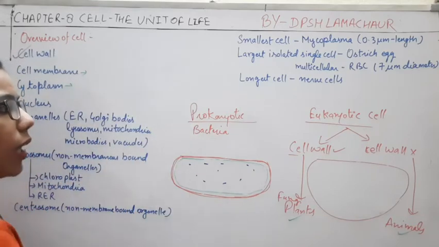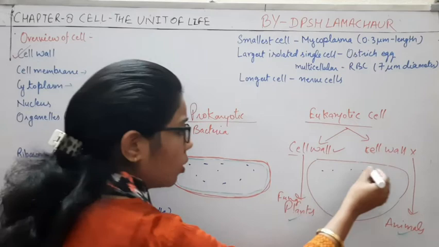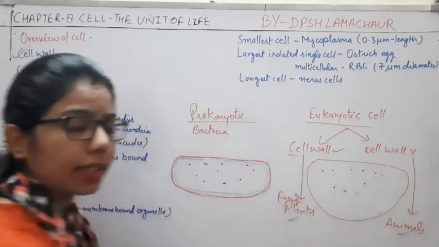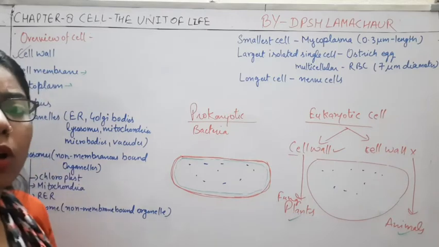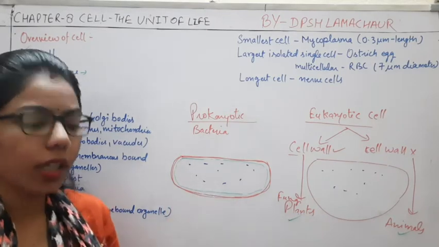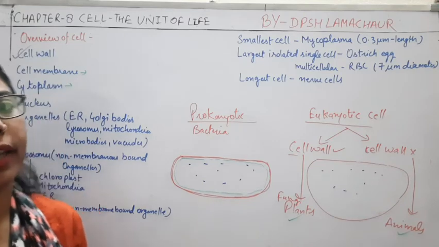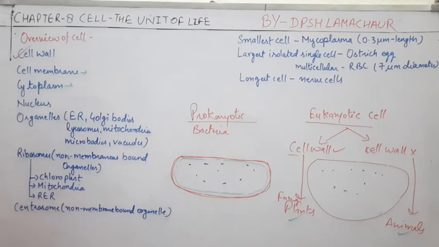So whether it is prokaryotic or eukaryotic, cytoplasm is present. It is a fluid-like structure in which all the cell organelles are present, in which all the metabolic activity or the functioning of the cell takes place.